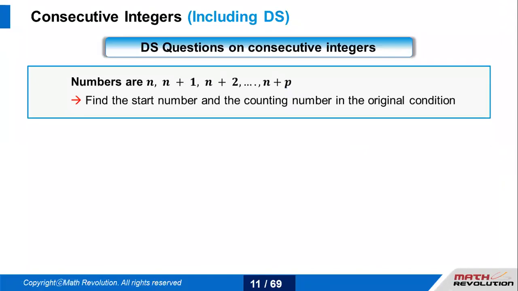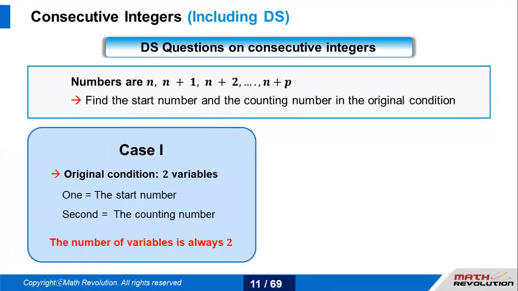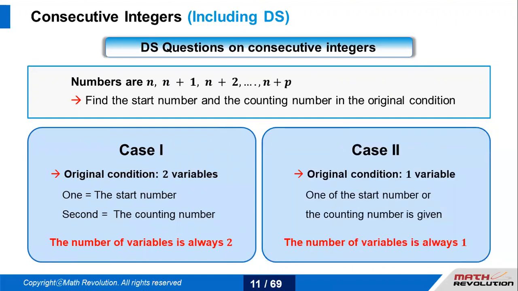Now, how do the DS questions on consecutive integers work? You need to find the start number. If you get to know the start number, then you're counting numbers in the original conditions. So there are two cases that I'll be talking about. If your original condition, that is your question stem, has two variables, I'm talking about something visible on the left side of the screen right now, so don't get confused. That is case one.